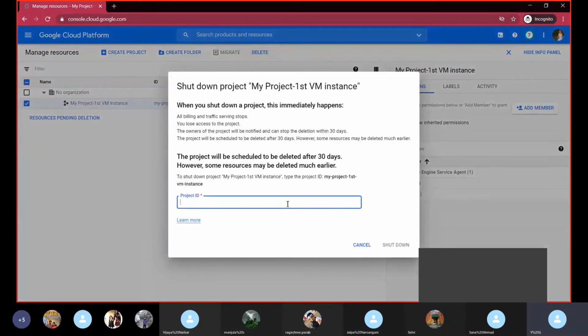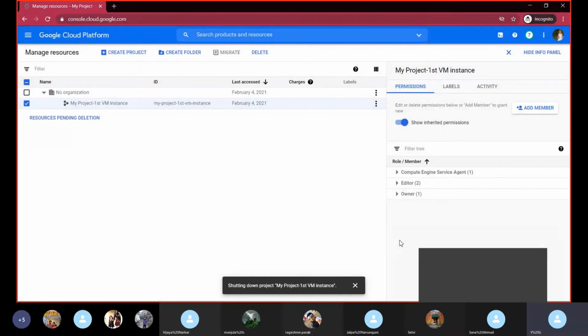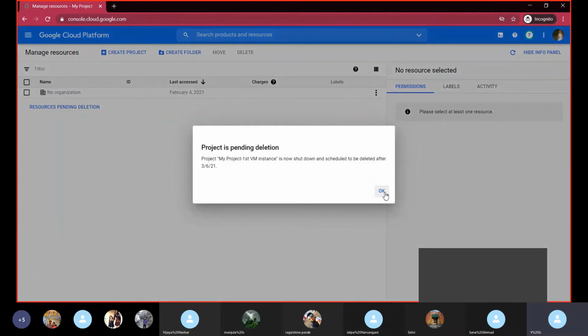I'm trying to delete the existing VM instance. I don't know why it is not giving me the option to create a new project. Okay, this is the last step actually, shutting down the existing projects.